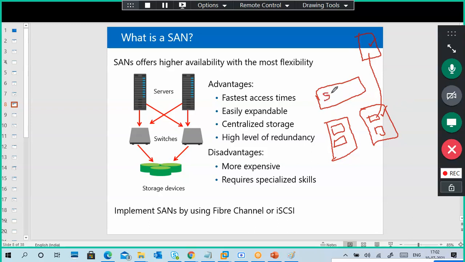SAN applications are from vendors like NetApp, Hitachi, or Cisco. Cisco also has SAN related products. What does a SAN application do? It creates LUNs and attaches these LUNs to machines and servers. So the server can store the data as on a local disk, but actually the data is stored in the physical location of the disk. Guys, okay or not okay?